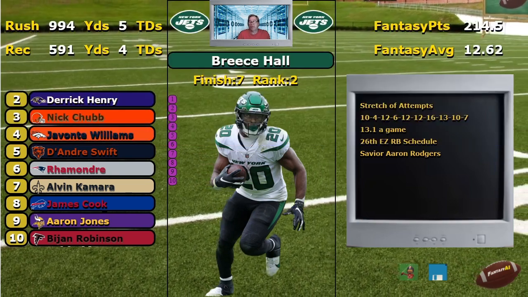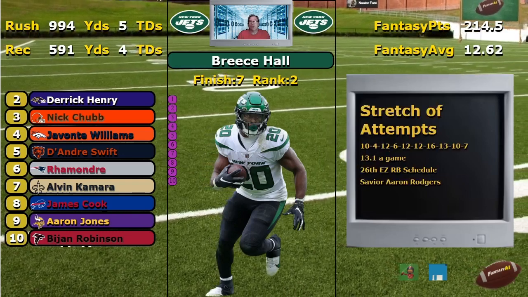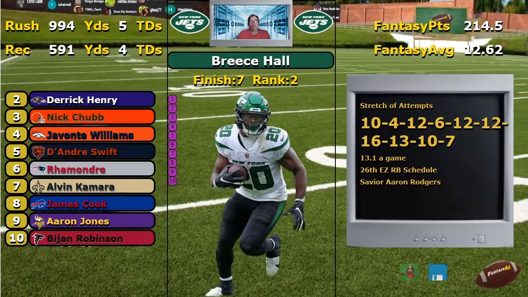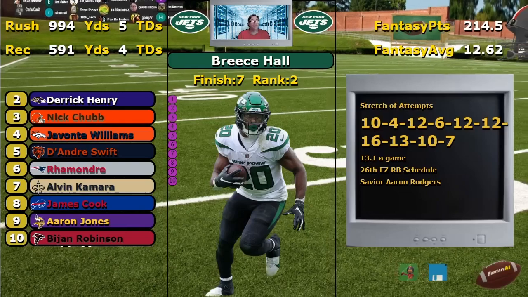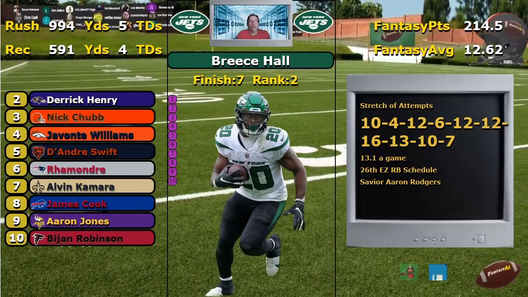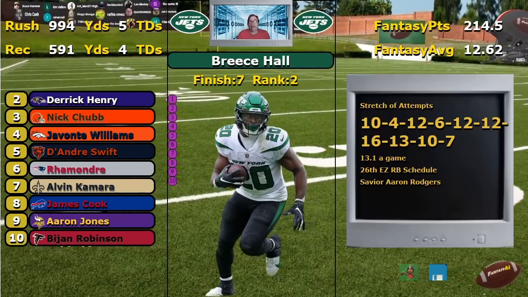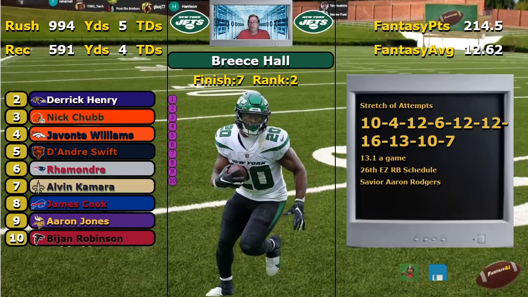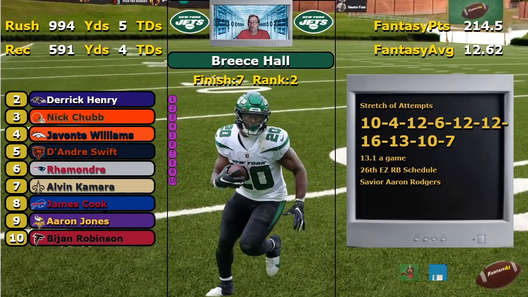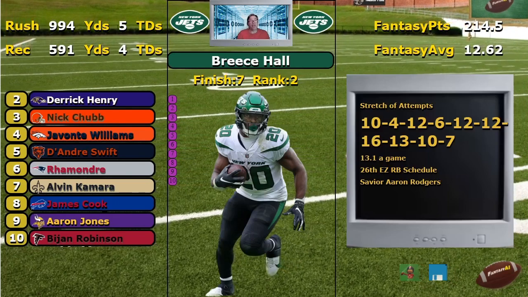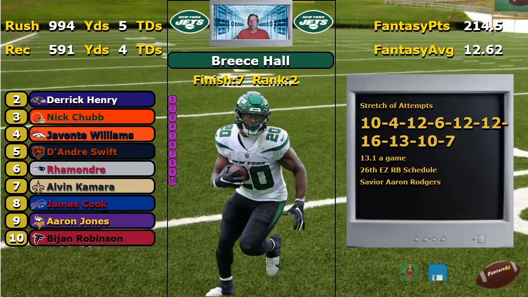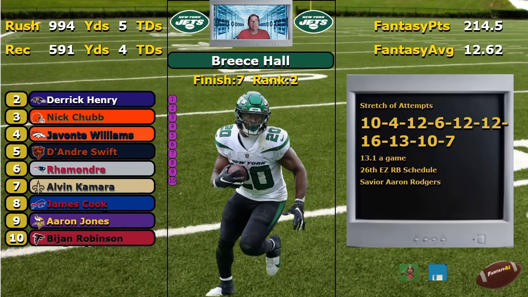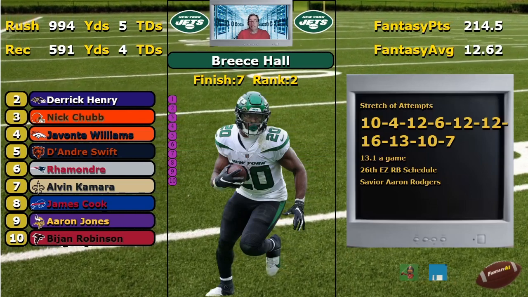So, moving on here, let's go to the particulars. Let's look at Breece Hall last year. Here's some stretches of some games I pulled out of here, just how few times they let that running back run. We're looking for that lead back. Well, a lead back doesn't get 10 carries, 4 carries, 12 carries, 6 carries, 12 carries, 12 carries, 16. Hey, they get him over 15 once. 13, 10, 7. That was just a stretch cut and pasted in there. They just didn't let him run.